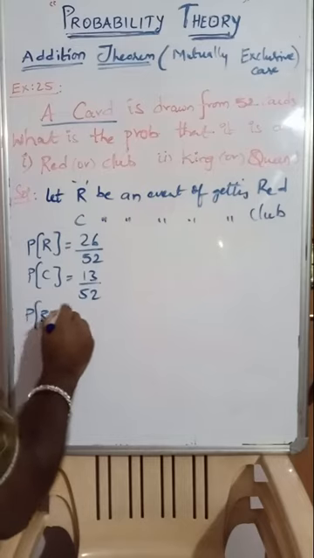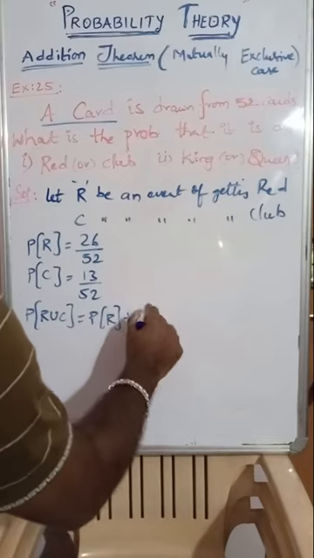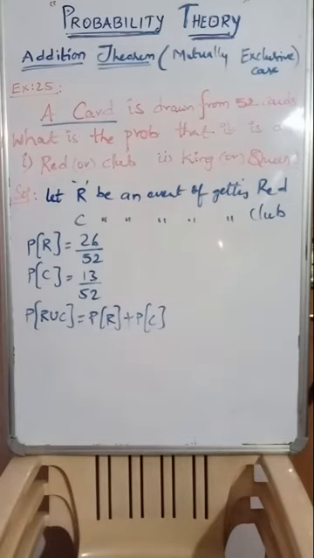Red and club are mutually exclusive, which means definitely R union C is P of R plus P of C. There will be no intersection because the intersection is nullified here, a null set, because there is no outcome having red and club together in one card, isn't it? Definitely the intersection part will become 0.